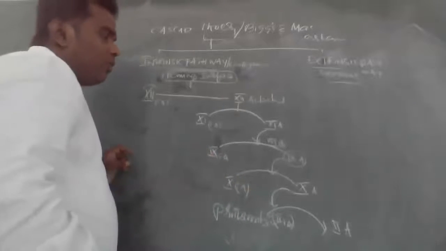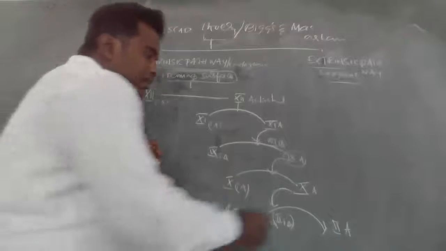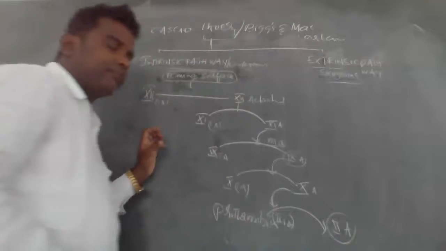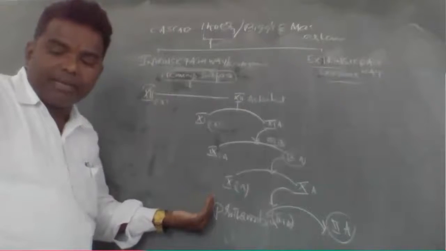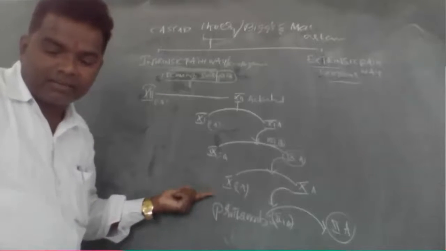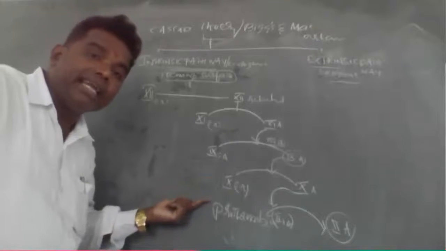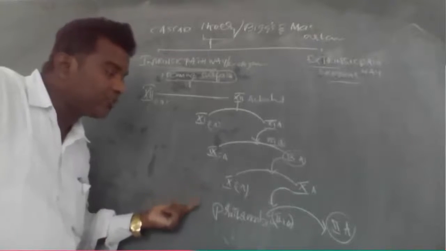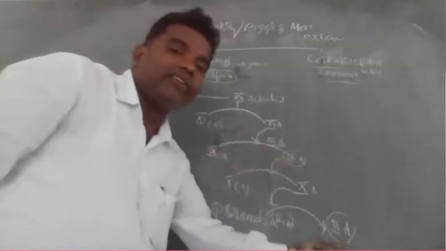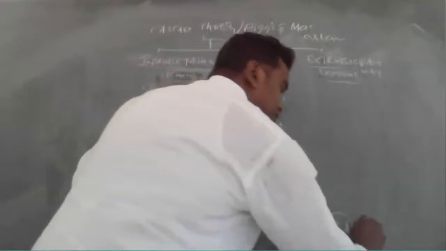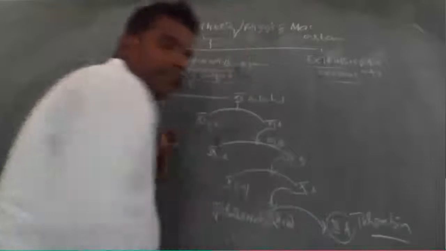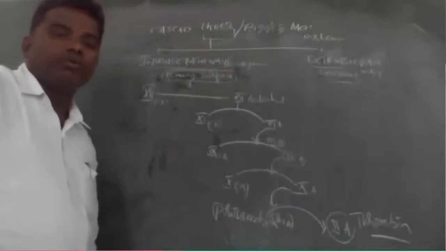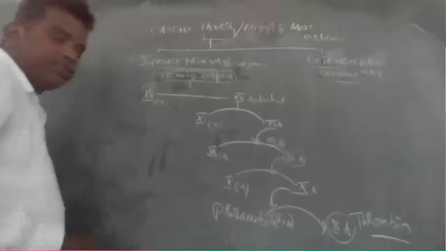And now what happened here? See, this second A, that means second A requires prothrombin to be converted. Prothrombin is an inactive factor. This prothrombin inactive factor converts into the active factor, that is thrombin. So thrombin you know very well, already you know. So what happened? This thrombin,